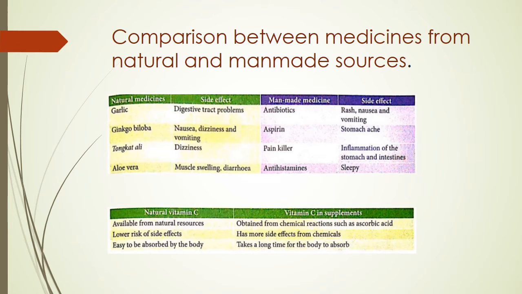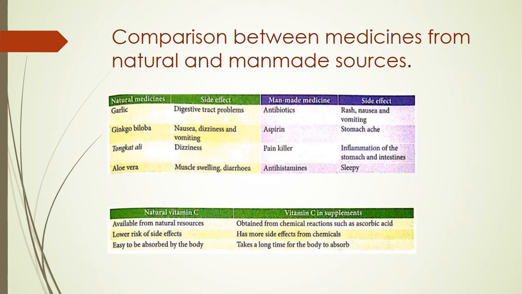Okay, for the natural, this is another comparison between medicine of natural and man-made source. For example, vitamin C is available from natural resources. Vitamin C in supplements is obtained from chemical reactions, such as ascorbic acid.